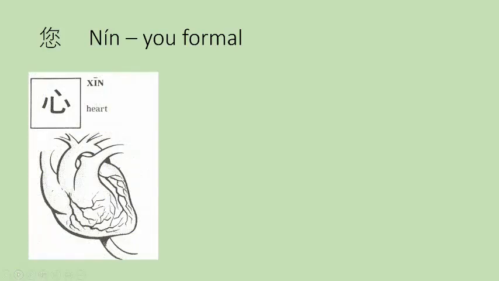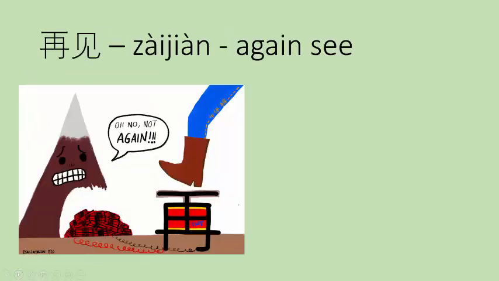The characters from this lesson that we haven't learned before are 您, which is you, formal. It's a 你, and then there's a heart radical underneath it. Because you're formal, so I greet you with all my heart.